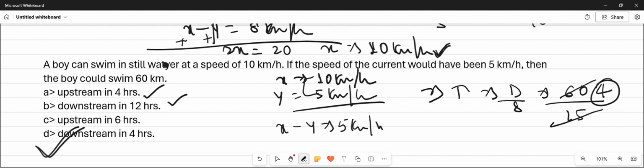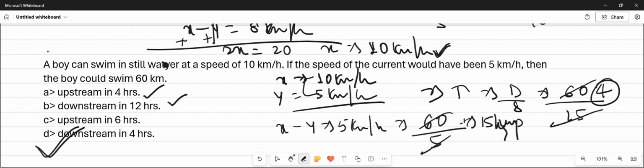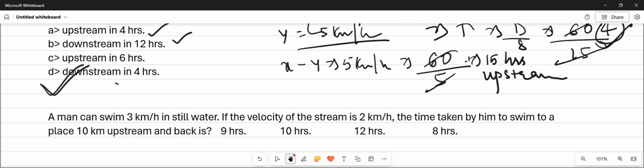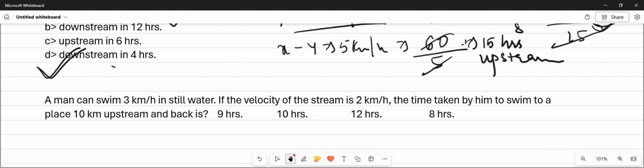If we had just subtracted x minus y, we would have got 5 km per hour. After putting it in the formula, 60 upon 5 gives 12 hours upstream. That is not given in our options, so the correct option is 4 hours in downstream.